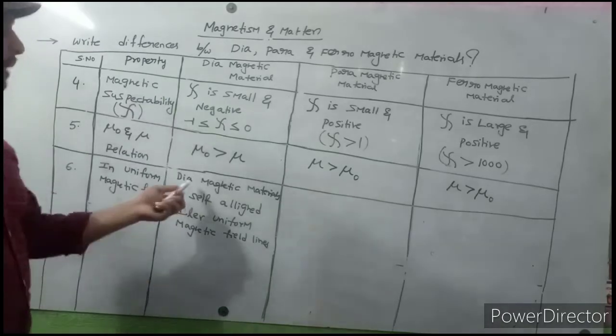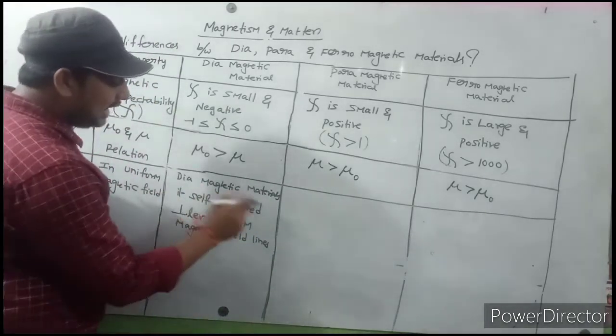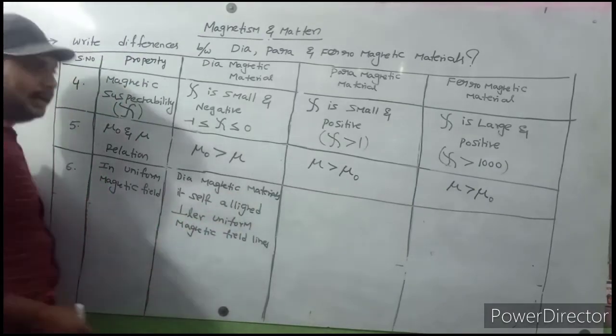Okay. Diamagnetic material aligns itself perpendicular to uniform magnetic field lines.